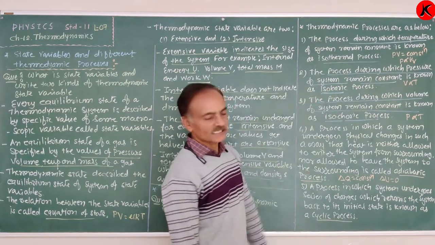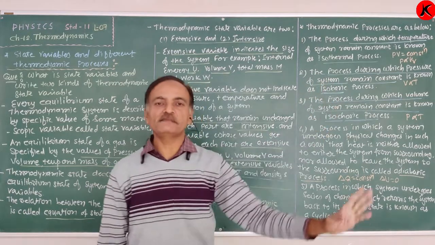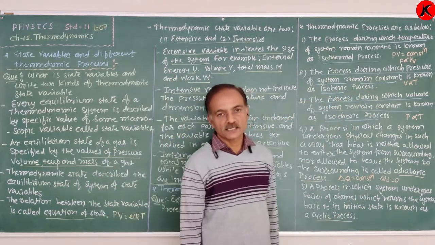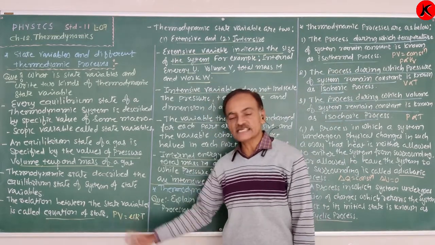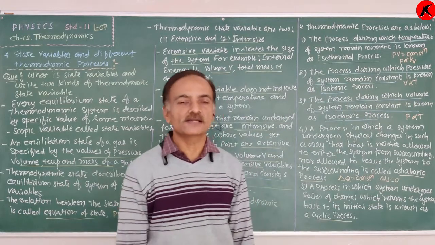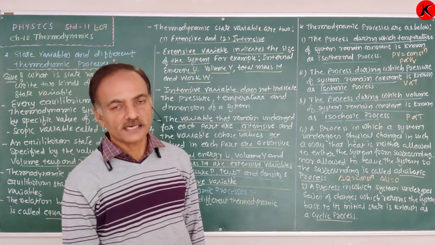The second type is the process during which the pressure of the system remains constant. That is known as the isobaric process. From the equation of state, pressure is constant, therefore volume is directly proportional to the temperature of a system. Clear?